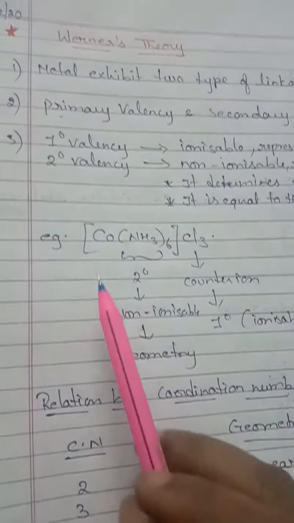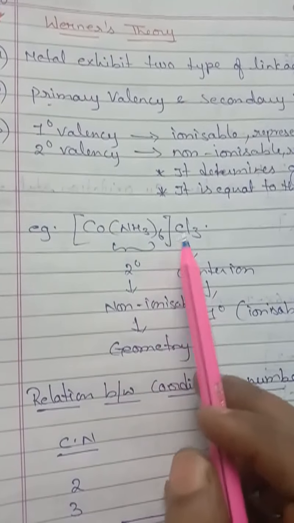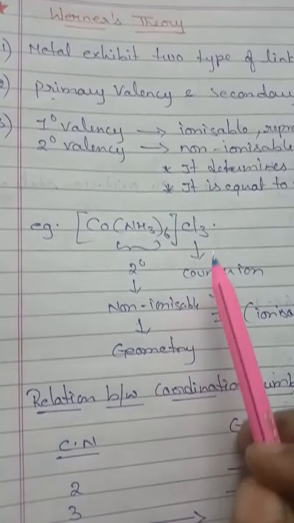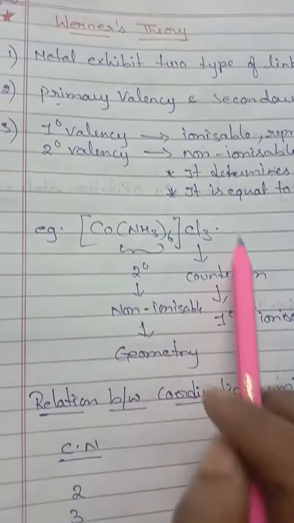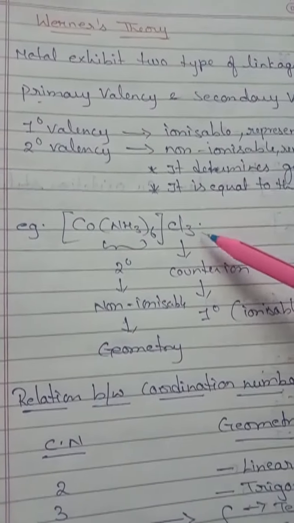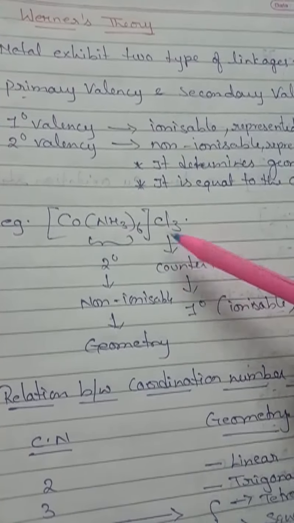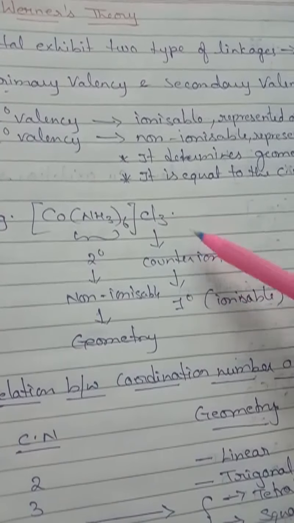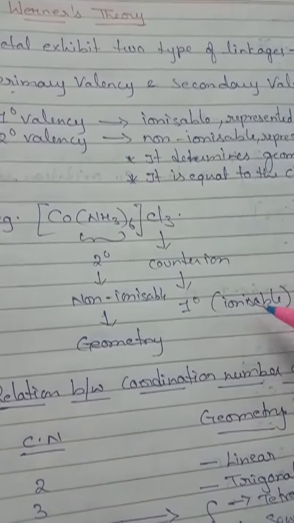Look at this example. In [Co(NH3)6]Cl3, we know that this one is a counter ion. When you dissolve this compound in water or any solution, the counter ion present outside the sphere can ionize. This is called primary valency, which is ionizable.